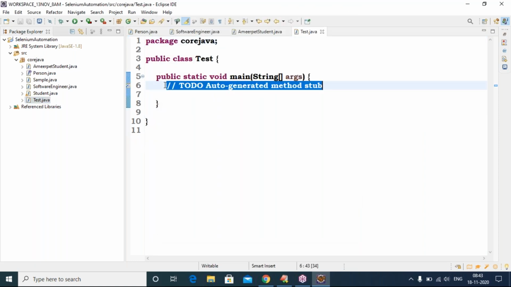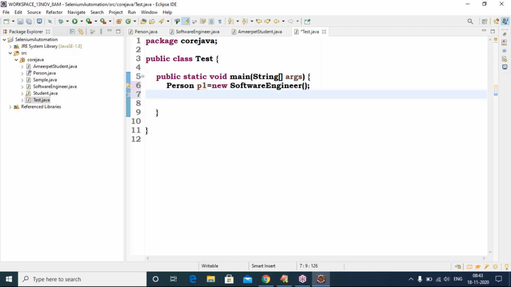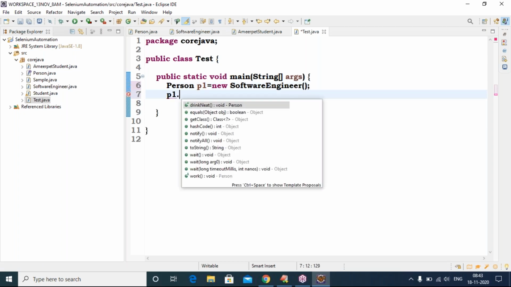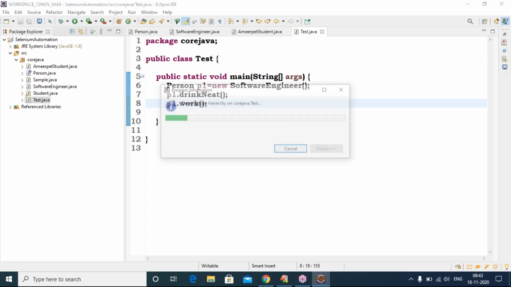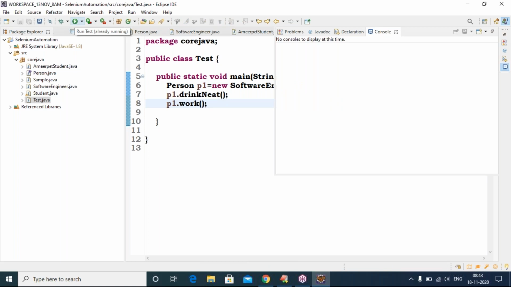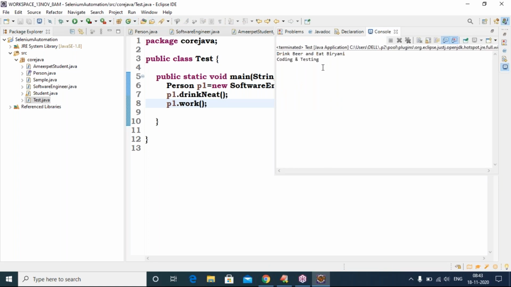Which student, which class do you want to create an object of? Suppose you want to call software engineer. Okay, new SoftwareEngineer. You are creating an object of the software engineer class. So P1, what is the type of this? The interface name, Person. P1 dot, what methods are available? Drink and eat, and the work method. Yes, now those will come. If you run this, drink beer and eat biryani, and coding and testing will come, because you created the object of the software engineer. Drink beer and eat biryani came.